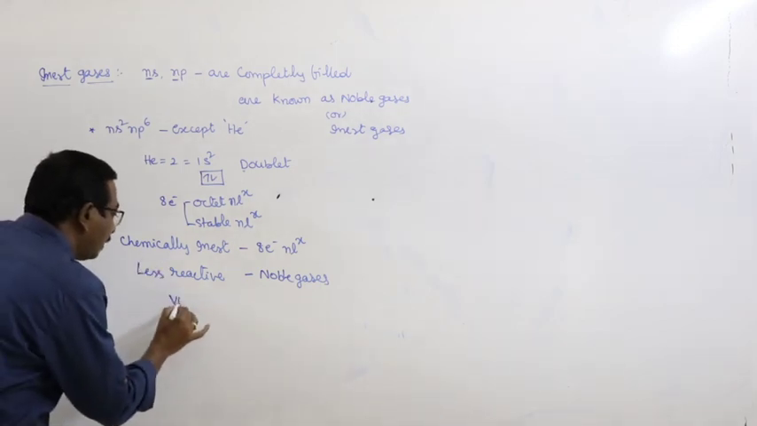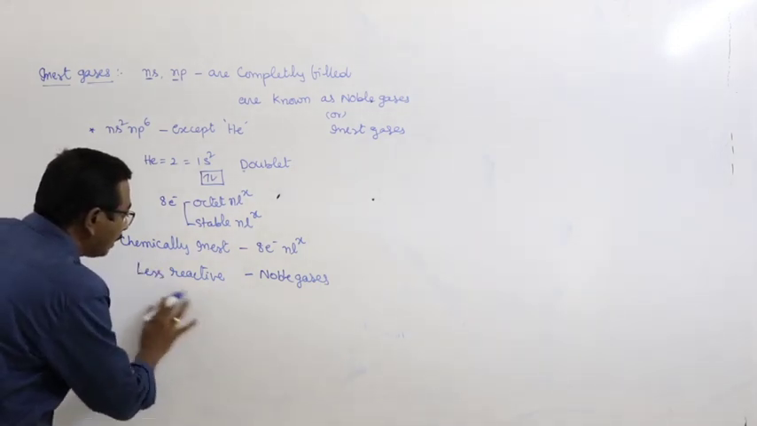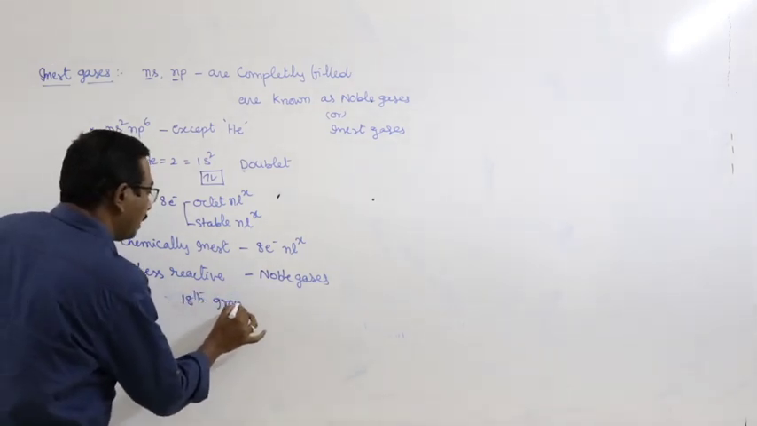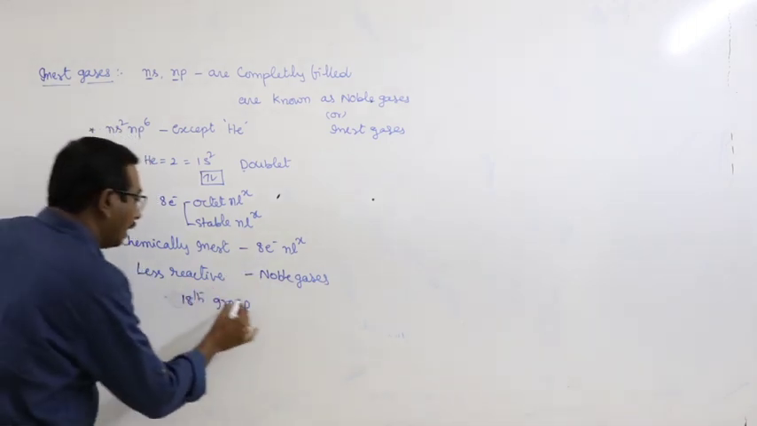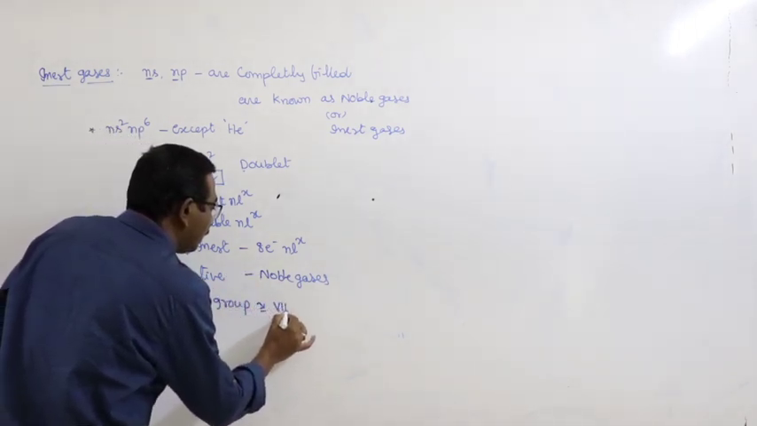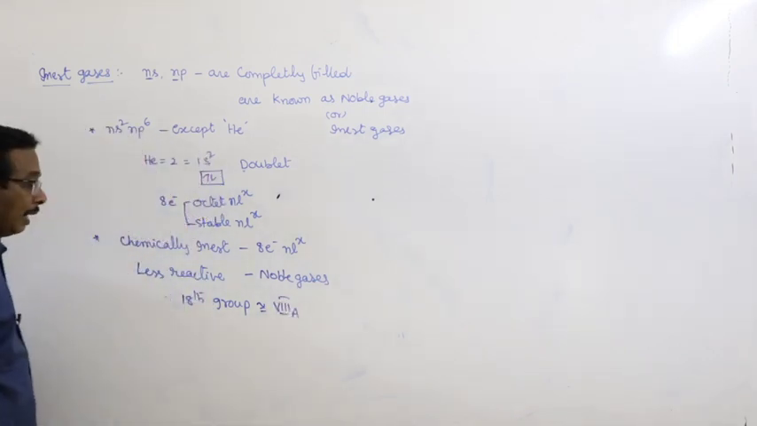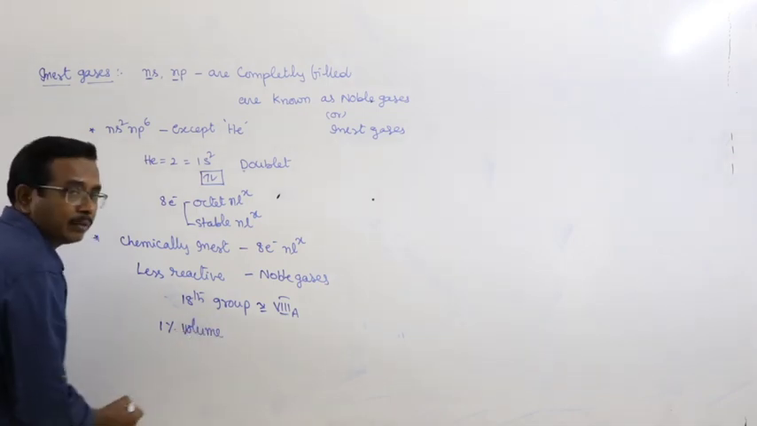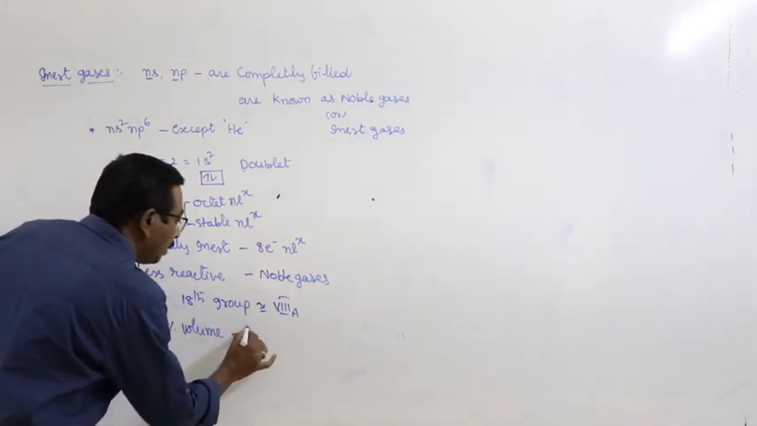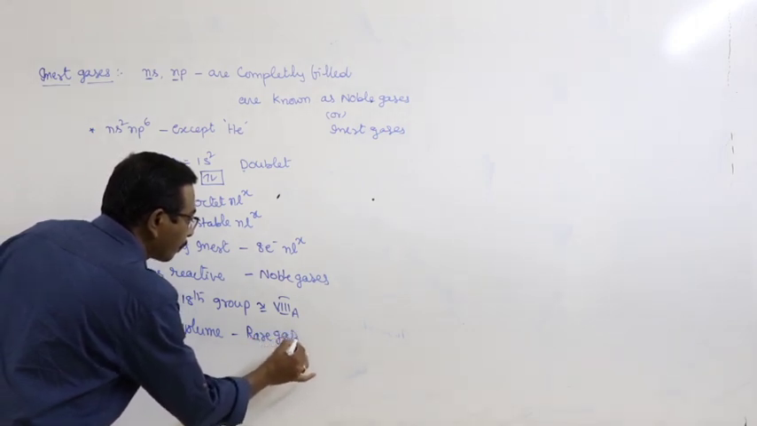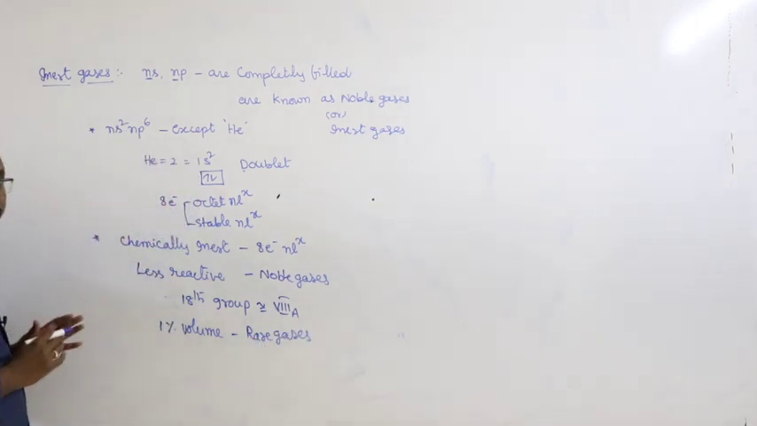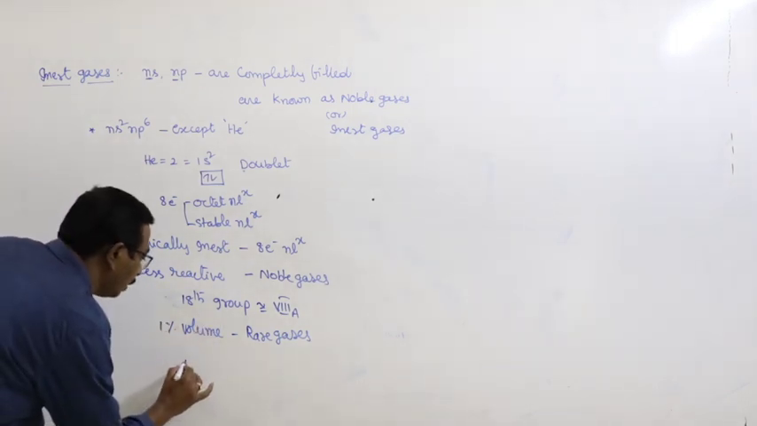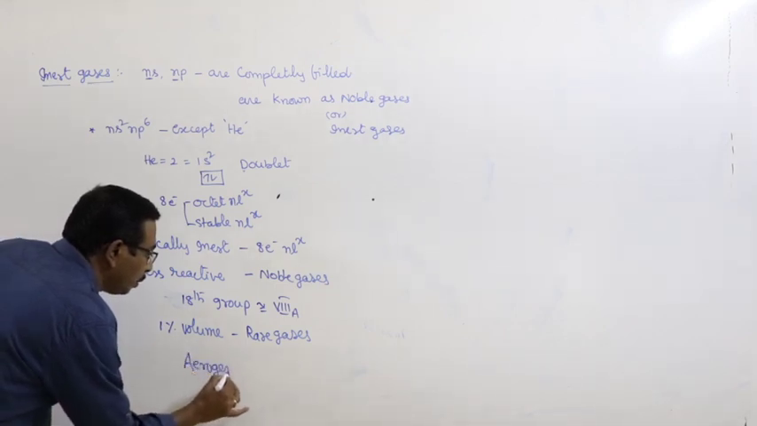They are present in the 18th vertical column of the periodic table. So they are also known as group 18, and they are also known as group 8A. And here they occupy 1% by volume in the atmospheric air. So they are also known as rare gases. In olden days, the noble gases or inert gases were believed to be born in air. So they are also known as aerogens.